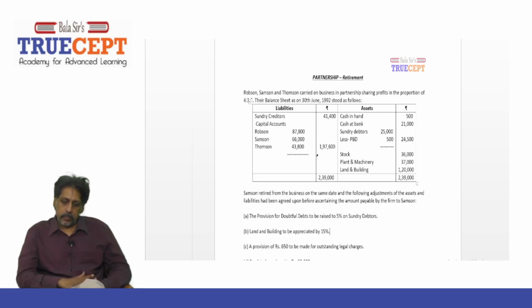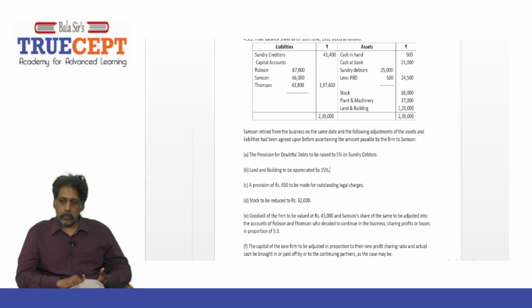So liabilities, we have sundry creditors 41,400, capital accounts of R 87,800, S 66,000 and T 43,800, in all 197,600. On the asset side, we have cash in hand, cash at bank, sundry debtors 25,000, provision for bad debts 500, stock, plant and machinery, land and building. Then Sampson retires from the business on the same date, and the following adjustments of assets and liabilities have been agreed upon before ascertaining the amount payable by the firm to Sampson.